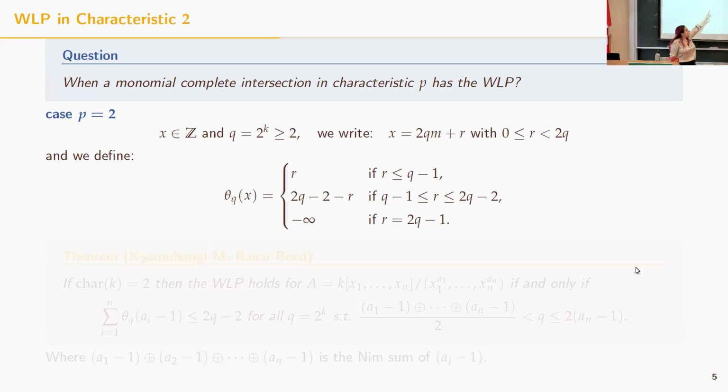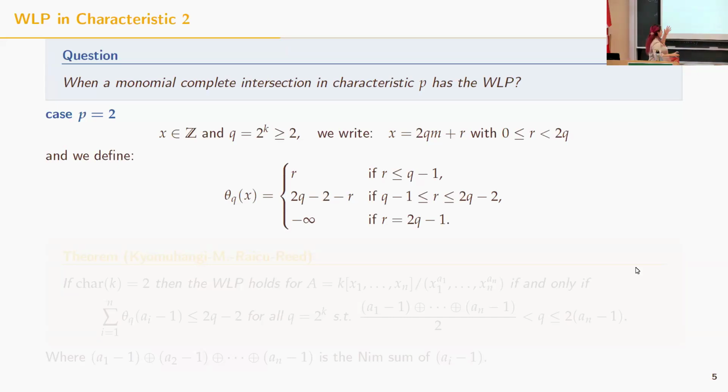It goes to 2 times q minus 2 minus r if the remainder is between q minus 1 and 2q minus 2. And finally, the last possible case, when the remainder is exactly 2q minus 1, is minus infinity. It is the remainder of the division by 2q, not q. That's why we have these 3 cases.